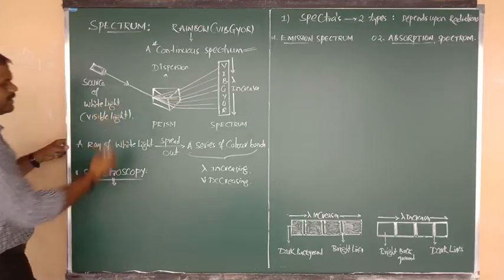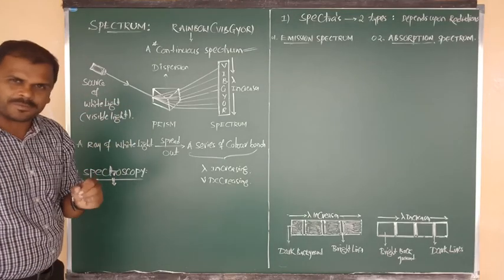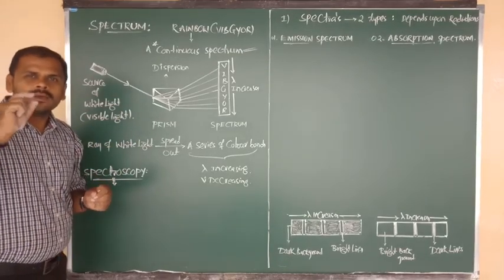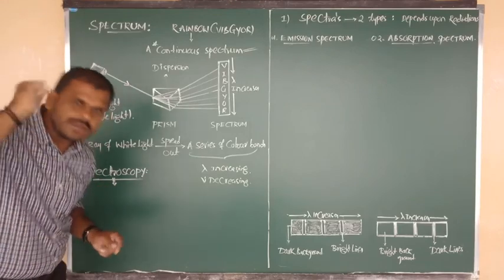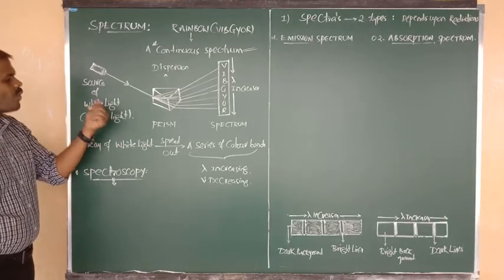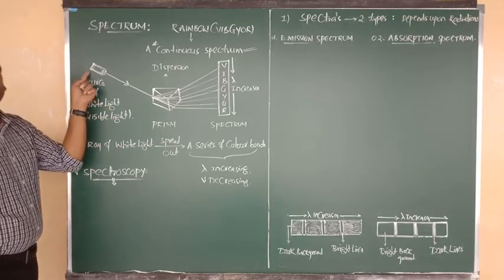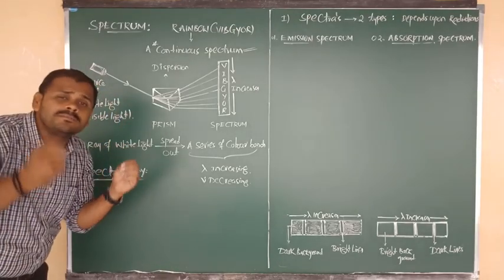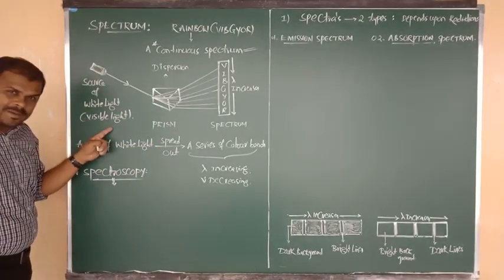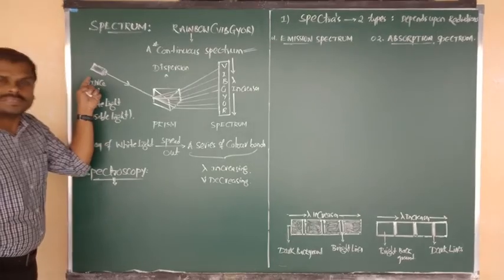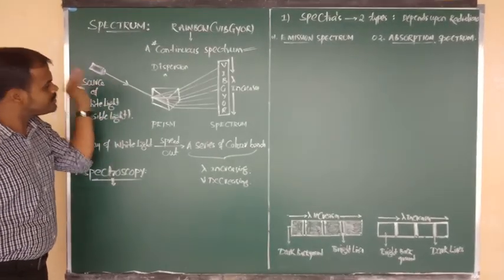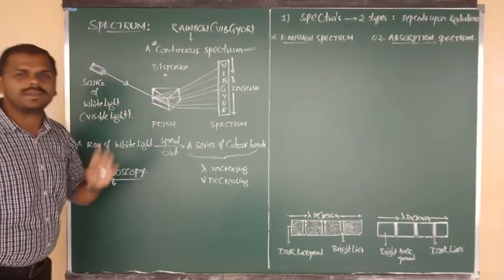In the electromagnetic spectrum, only one particular small area can be seen by our eyes, that is nothing but visible light. The visible or white light which comes from the source, simply we can say sunlight is the source, we pass over the prism.